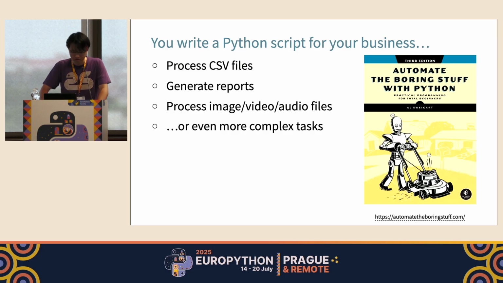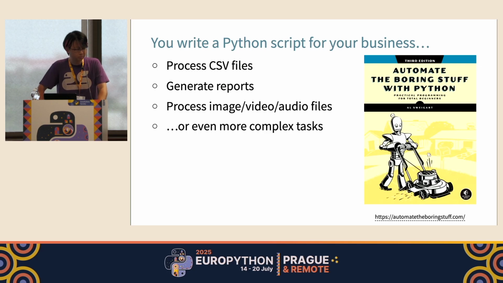And you are a Python developer, or at least you know Python somehow. So you have the power to order Python to do something automatically, just like what this famous book, Automate the Boring Stuff with Python, proposes. For example, in your daily business days, you can write a Python script to process CSV files, generate some reports based on the result of that processing, or even do some more complex tasks that emerge in your daily business life.